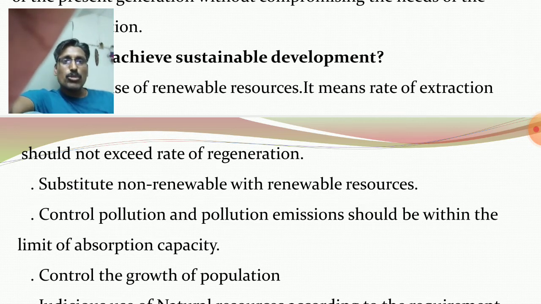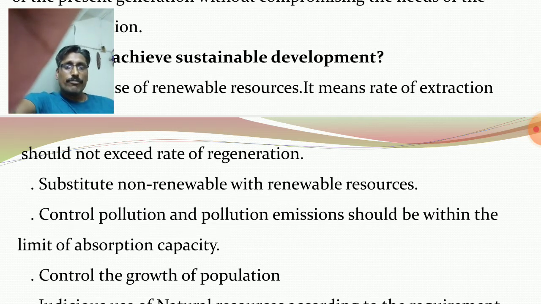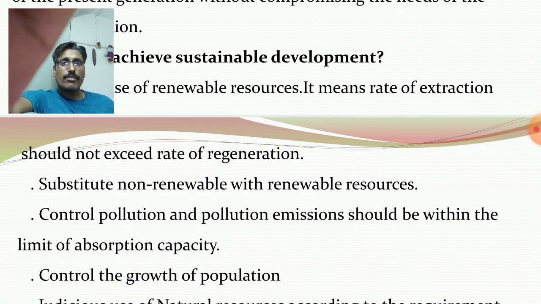Next, control pollution and pollution emissions. Pollution emissions should be within the limit of absorption capacity. Pollution emissions must be within the absorption capacity of the environment. If it is within the absorption capacity of the environment, then pollution would not be generated and would not adversely affect the earth.